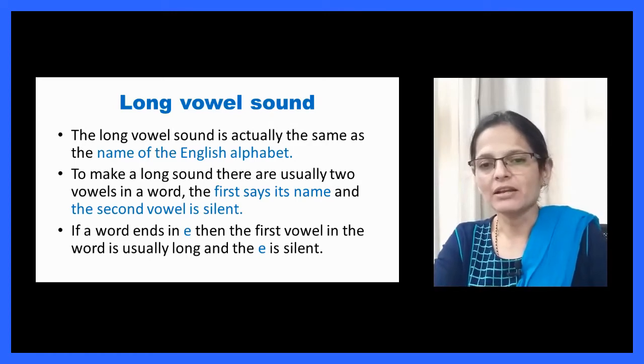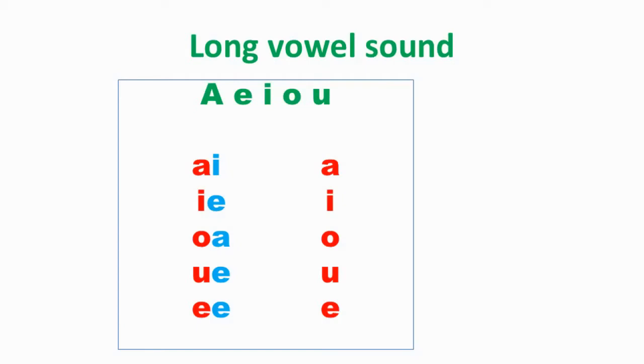Just for an example, if we see that in a word we are having two vowels, A and I. If we have first vowel as A and second vowel as I, then vowel A will take the sound of the alphabet, that is A, and I will become silent. If I and E are there together, I will take the sound of the alphabet, that is I, and E will remain silent. Similarly for O and A, O sound will be as O and A will go silent. For U and E also, the sound of U will be U itself, E will remain silent.